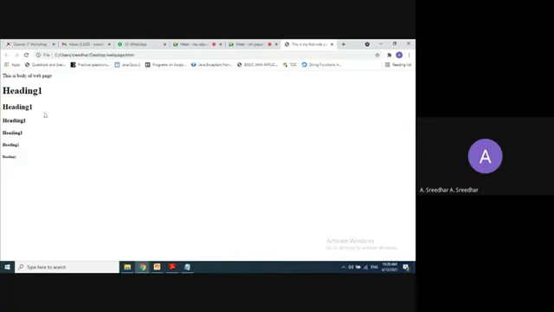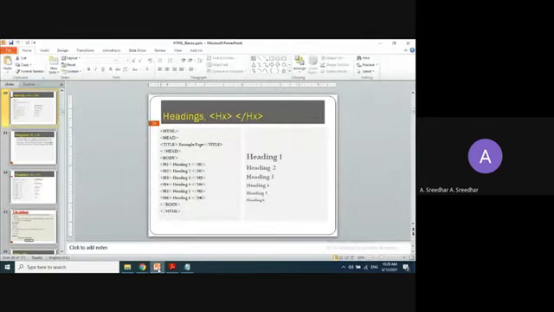These are the predefined heading tags. Predefined means the text is in bold and the size of the particular text is also predefined. We can't modify this. These are the predefined sizes. So based on your requirements, you can use from H1 to H6. So these are the heading tags.